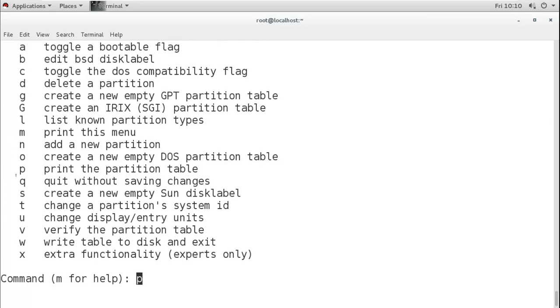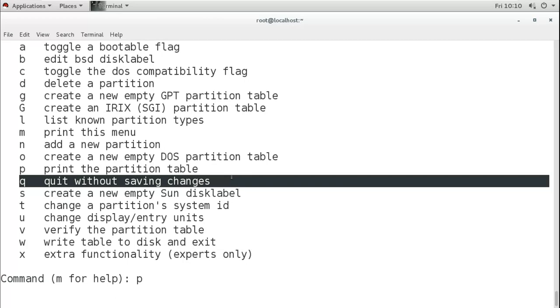Then the next option is Q. Q is to quit without saving the changes. Remember, whatever changes you make will not be saved until you save them. If you don't want to save, suppose you did some changes, you deleted, you created, but you don't know what you did, then just don't save it. Just press Q and come out. So no changes will be saved and nothing will be applied. Don't corrupt your system. If you don't know what you did, just Q and come out.